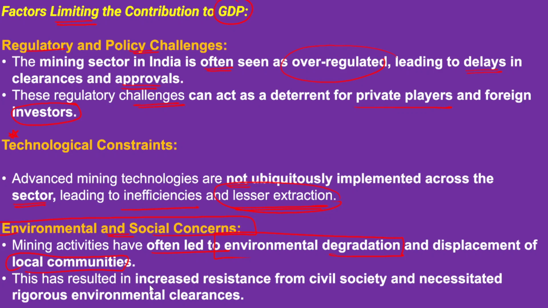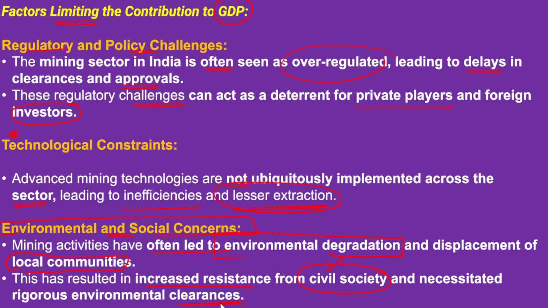After that, there is increased resistance from civil society, because when indigenous people are displaced from their habitats, we face stiff opposition, and that has necessitated rigorous environmental clearances. In the changing times, the environment is given a lot of importance, not just in India but in other countries as well.